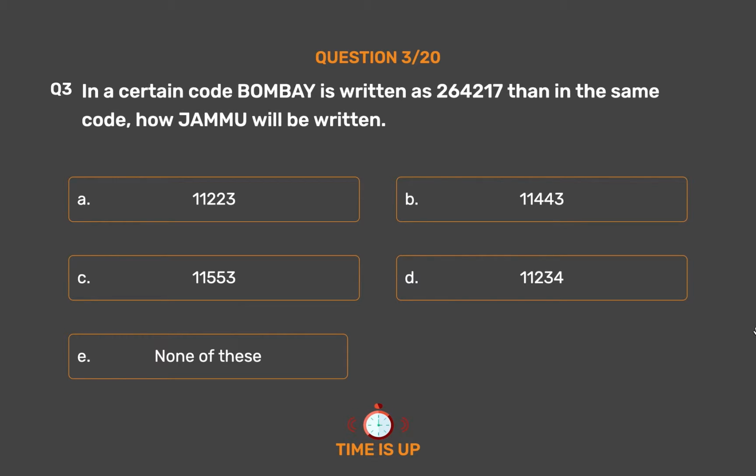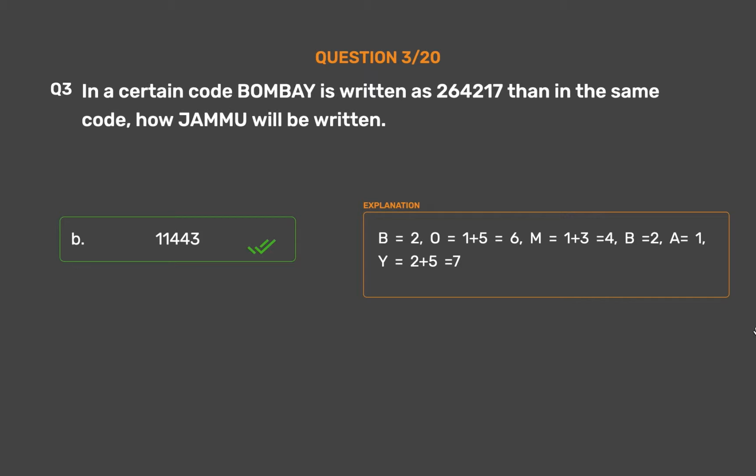The correct answer is option B 11,443. B equals 2, O equals 1 plus 5 equals 6, M equals 1 plus 3 equals 4, B equals 2, A equals 1, Y equals 2 plus 5 equals 7.